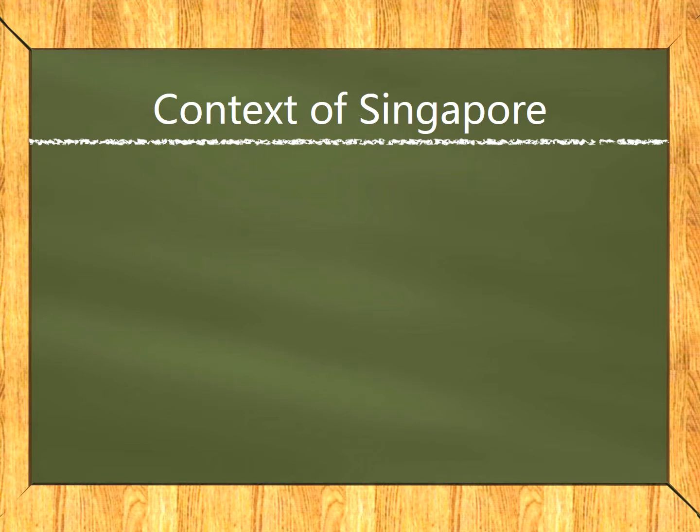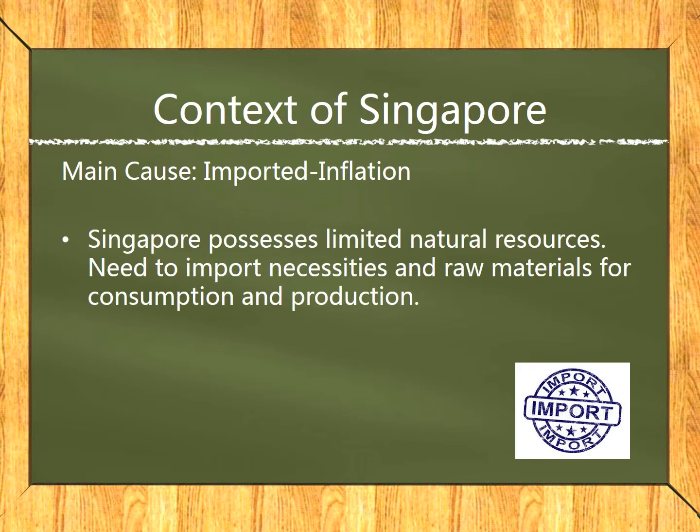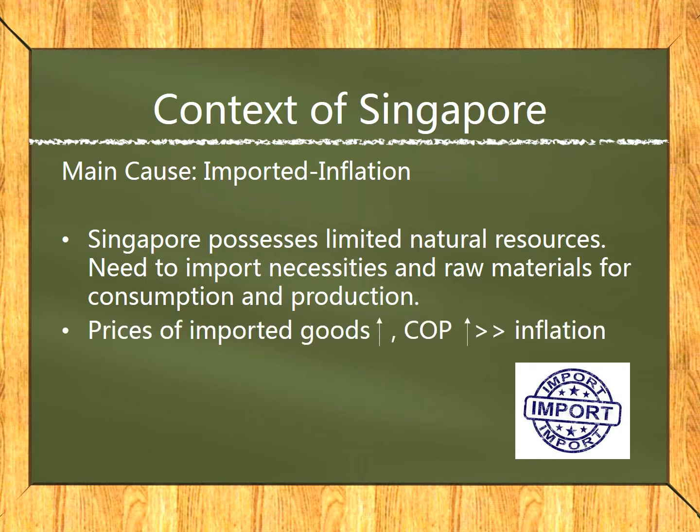Now, let us take a look at the context of Singapore. What do you think is the main cause of inflation for Singapore? Well, in Singapore, our main cause is actually imported inflation. What do we mean by imported inflation? As we know, Singapore is a small and open economy with limited natural resources. As a result, we are very dependent on imports of necessity and raw materials for consumption and production. Hence, as prices of imported goods increase, cost of production increases, leading to imported inflation.